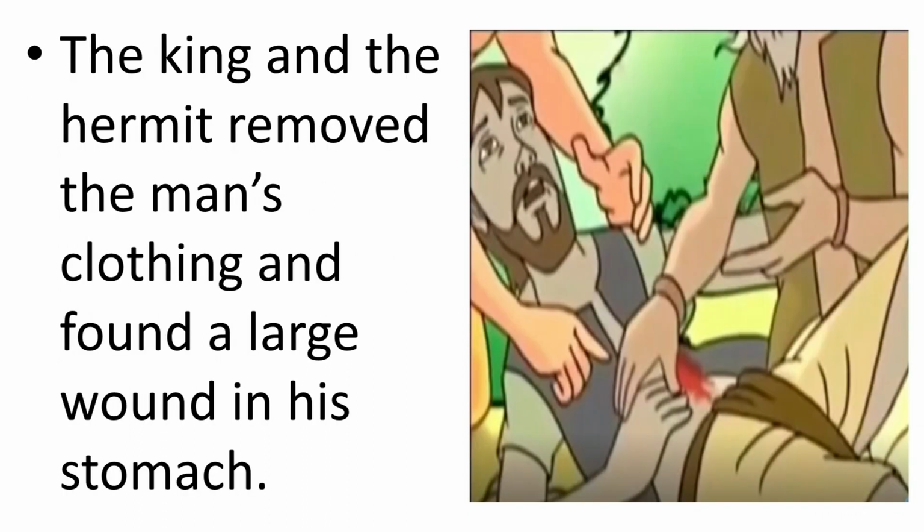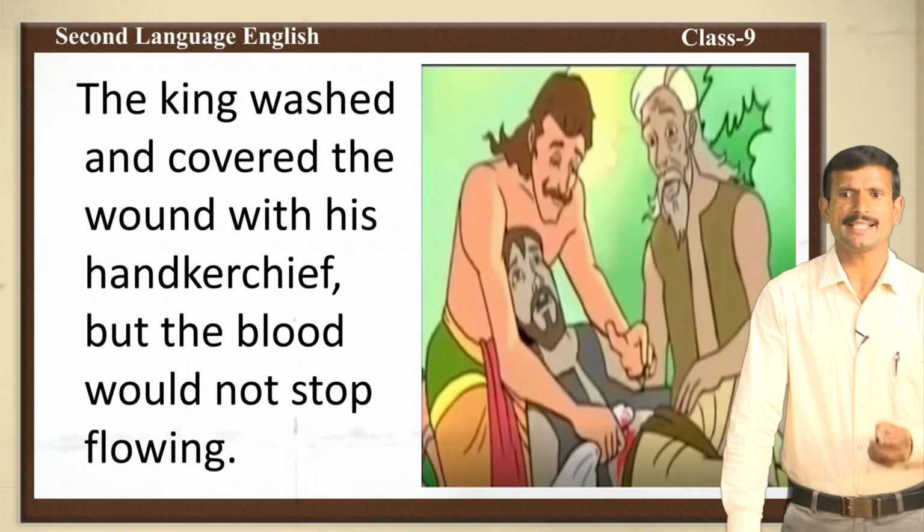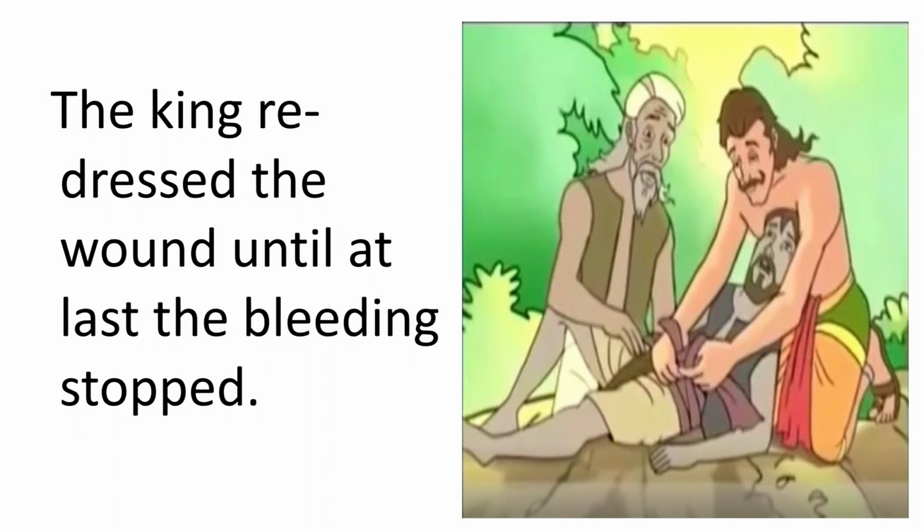Next, the king and the hermit removed the man's clothing and found a large wound in his stomach. After that, the king washed and covered the wound with his handkerchief, but the blood wouldn't stop flowing. The king tried. He redressed the wound until at last the bleeding stopped.